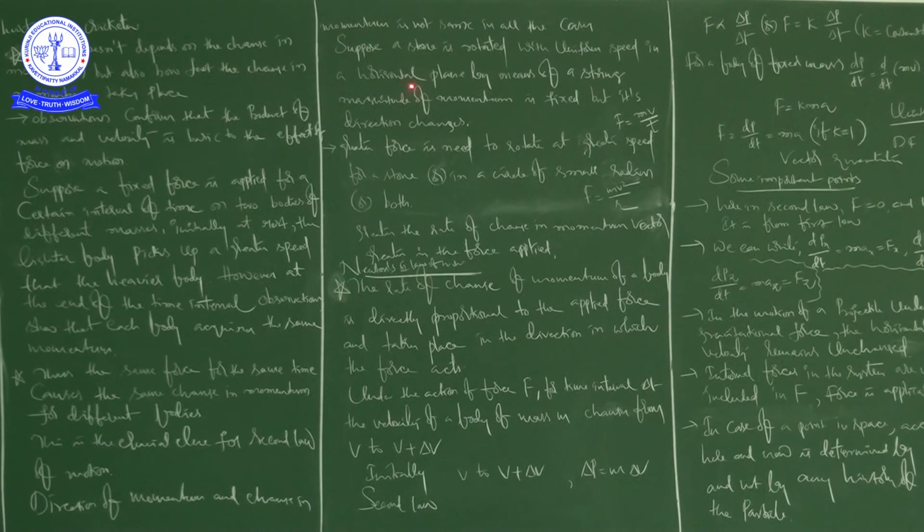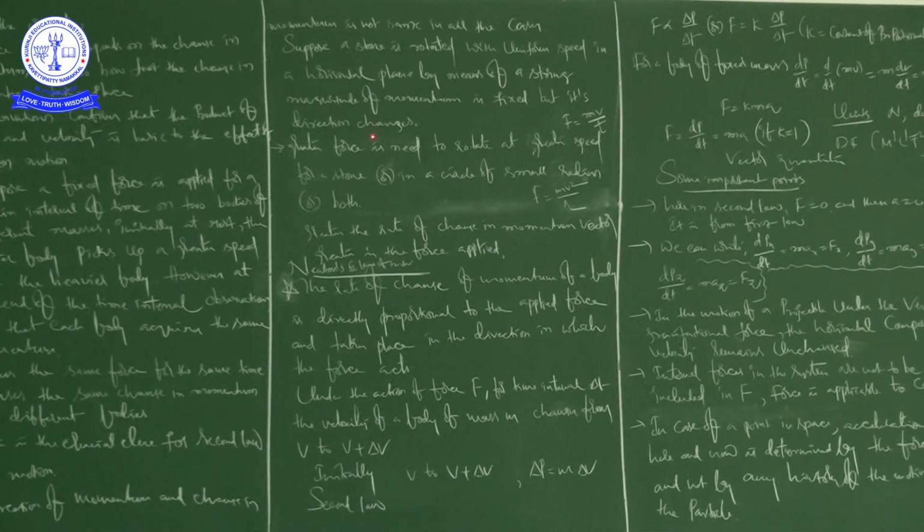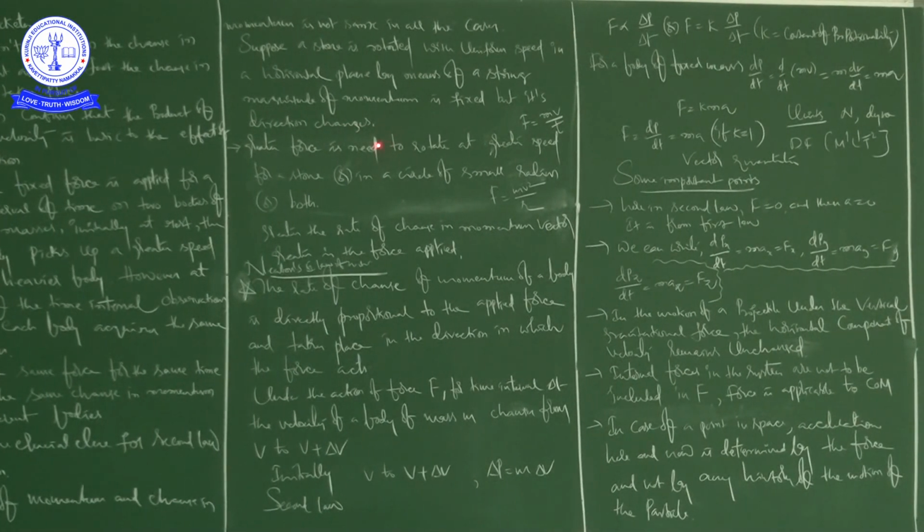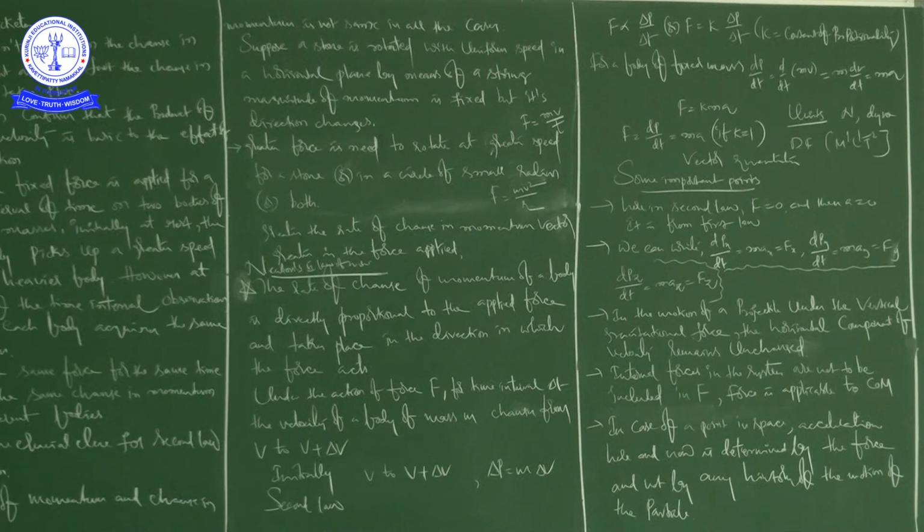So here a stone is rotated with uniform speed in a horizontal plane by means of a string. The magnitude of momentum is fixed because he mentioned uniform speed. The mass is the same and the speed is also constant, so the magnitude of momentum is fixed, but its direction changes continuously.